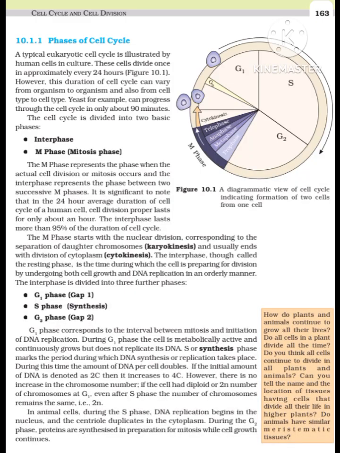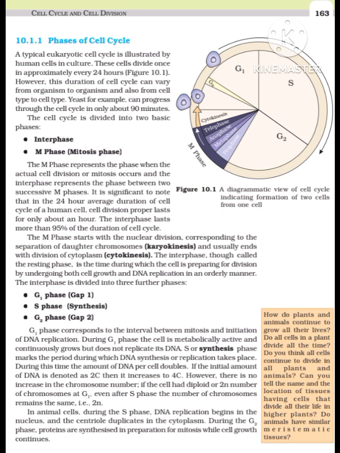A typical eukaryotic cell cycle is illustrated by human cells in culture. These cells divide once in approximately every 24 hours, Figure 10.1. However, this duration of cell cycle can vary from organism to organism and also from cell type to cell type. Yeast, for example, can progress through the cell cycle in only about 90 minutes.